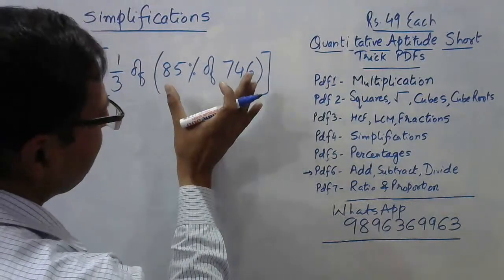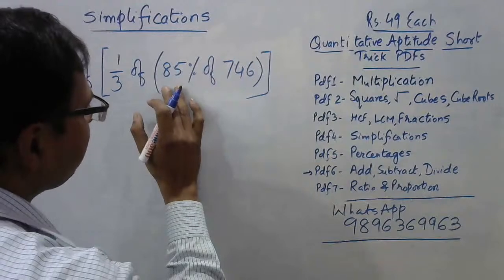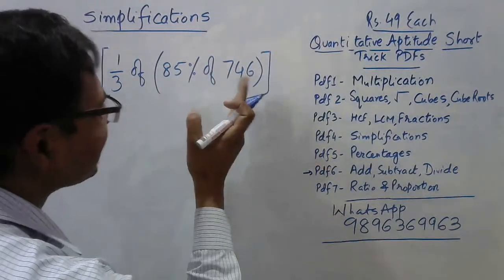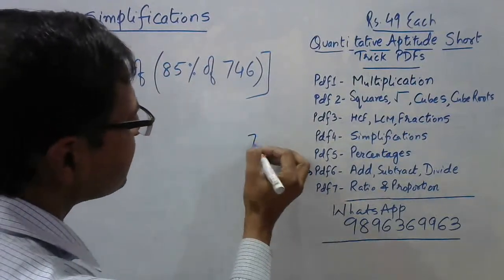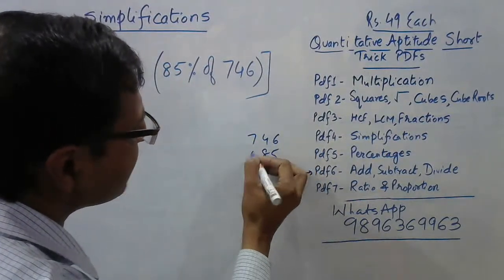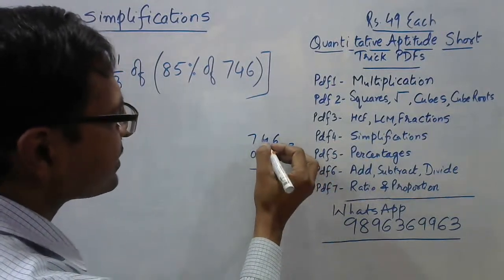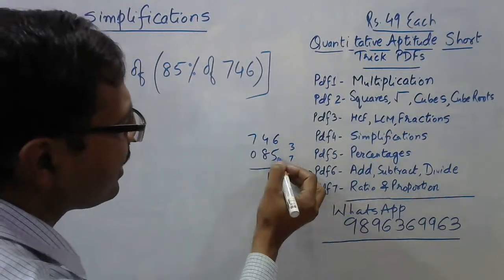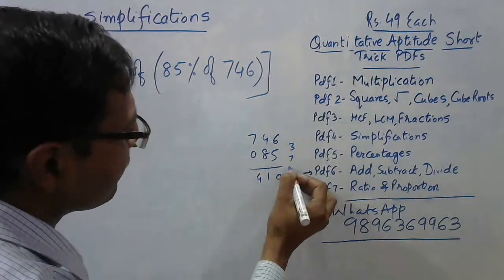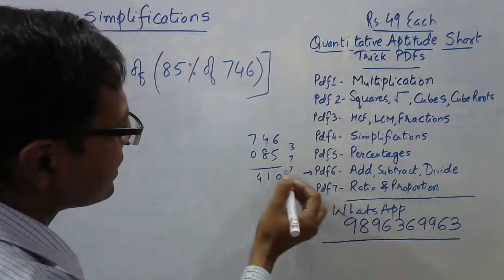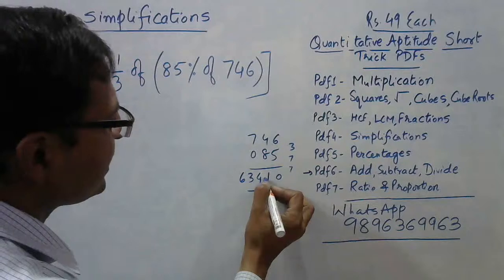Now you need to find 85% of this first. What I can do is find 15% of this and subtract it from 746. That is one way of doing it, but you can find 85% all the same directly. So 746 multiplied by 85. Now this is something you need to do quickly. 6 5 30, 03 carry. It is a 48, 51, 61, 71, 17 carry, 35, 42. 42 and 32 is 74, 4, 7 carry. And then we have 56 and 763. So 63410, and percentage means this.